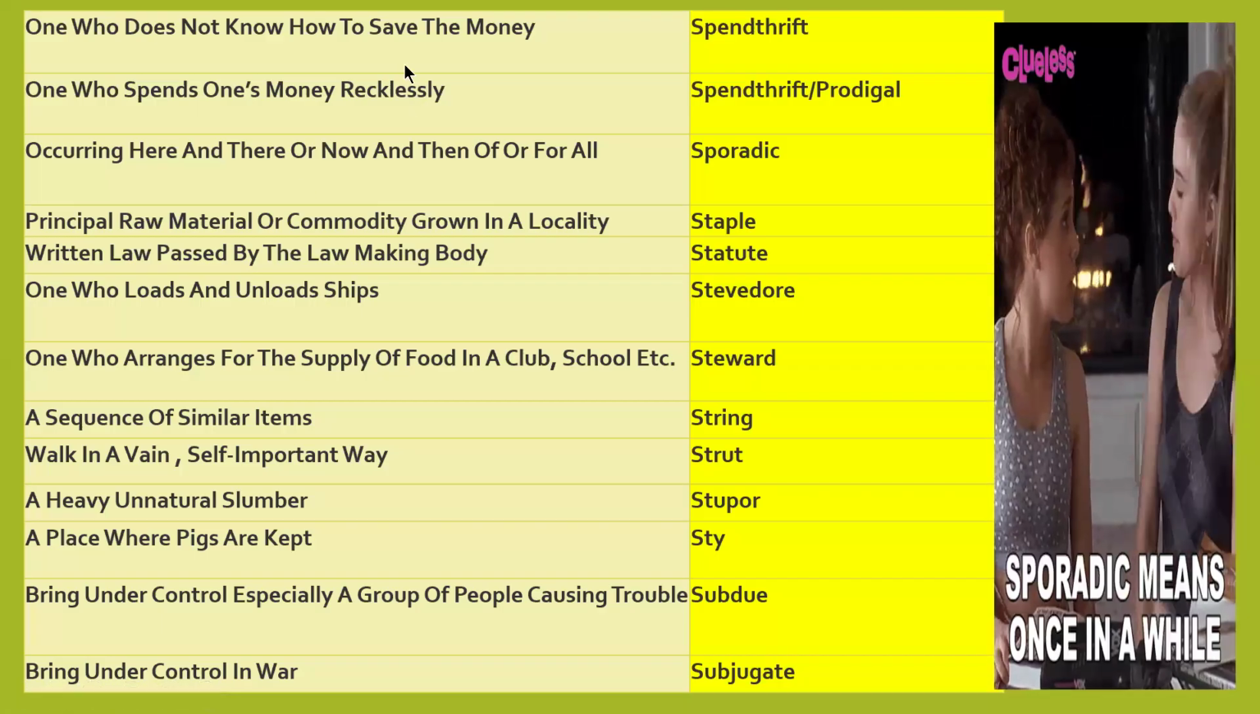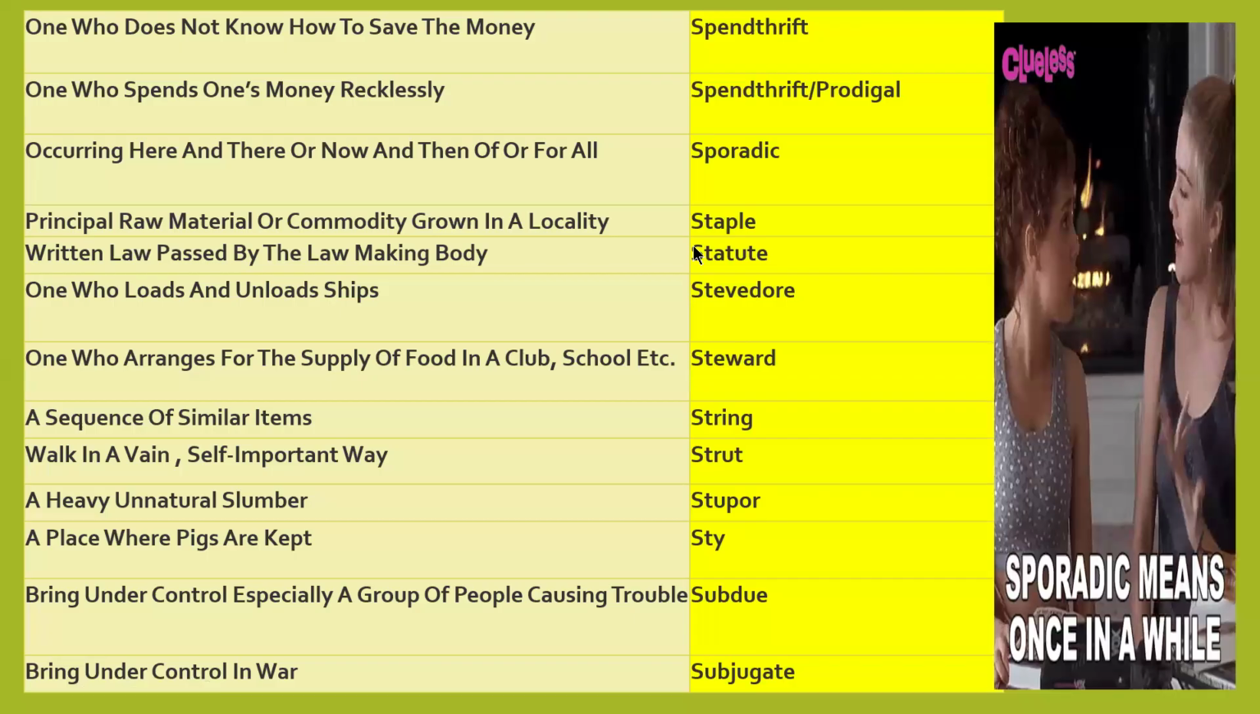Next word is spendthrift. Spendthrift means one who does not know how to save money. He knows how to earn money, but he does not know how to save it. He's wasting his money in buying useless things. Spendthrift is also prodigal, one who spends or wastes money very carelessly.